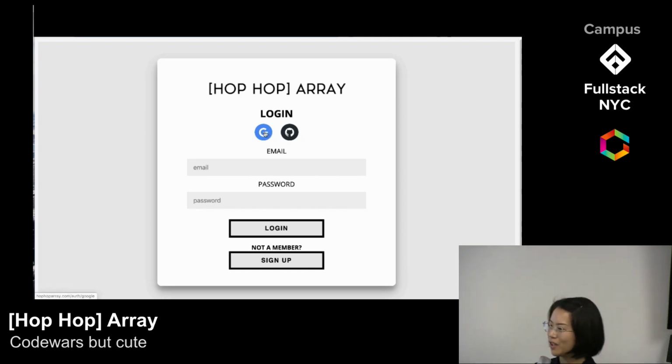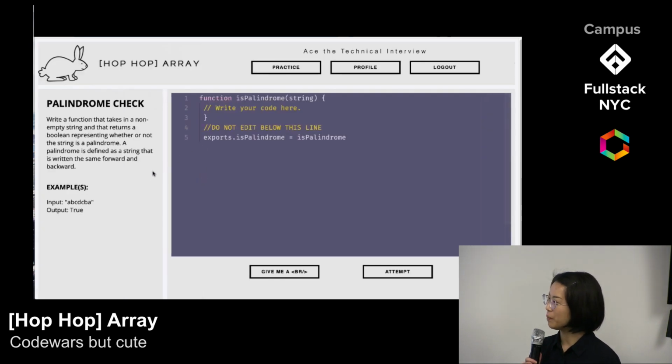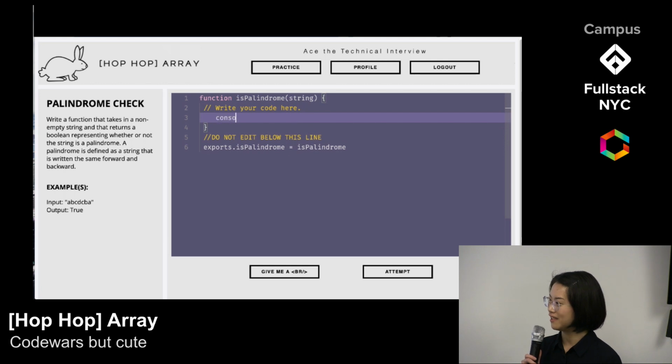Sally has some interviews coming up, so she needs to practice her algorithms. She's going to hophopperay.com. There are so many problems to choose from. She picks a level 1 to get started. On the left is the prompt and some examples. On the right is the code editor. It supports syntax highlighting, bracket matching, and IntelliSense. Now Sally will test her code.